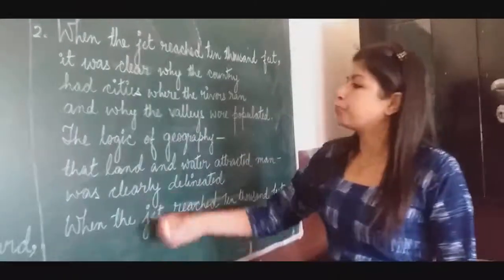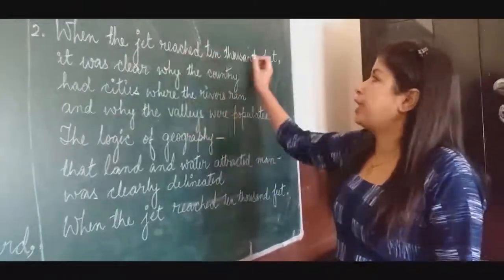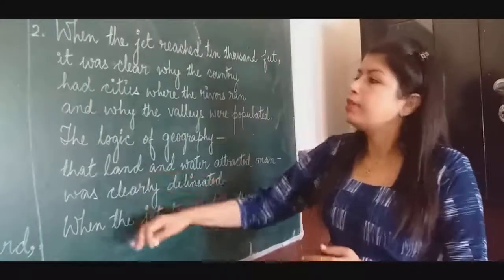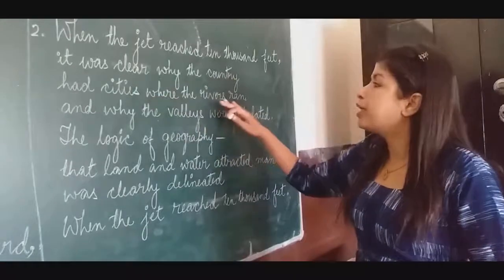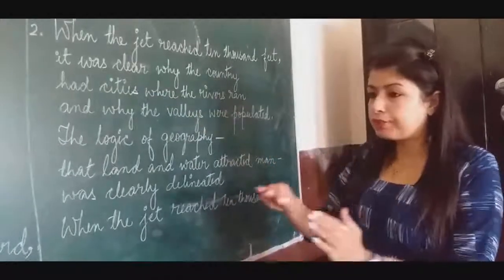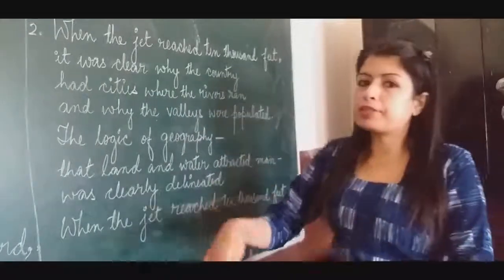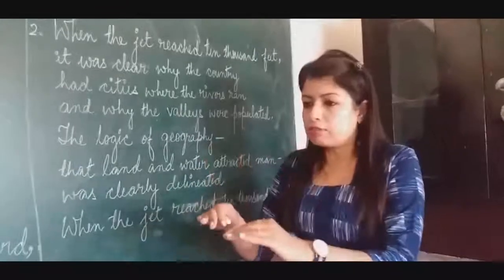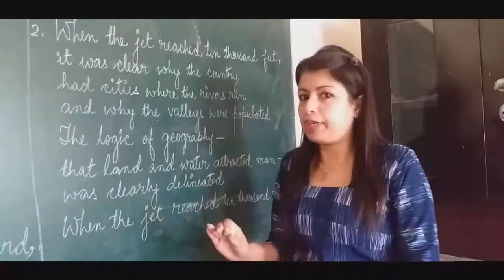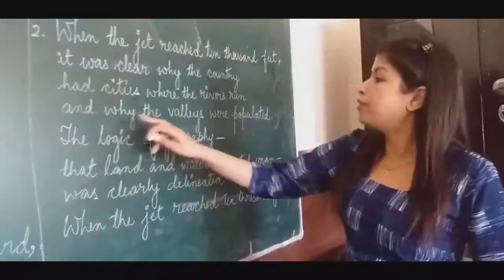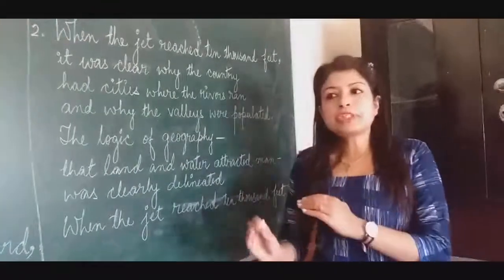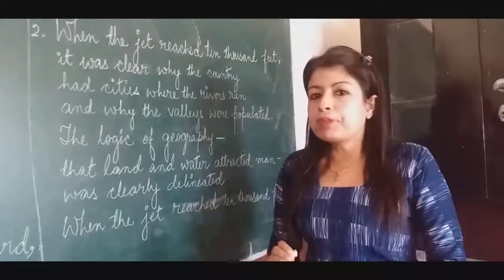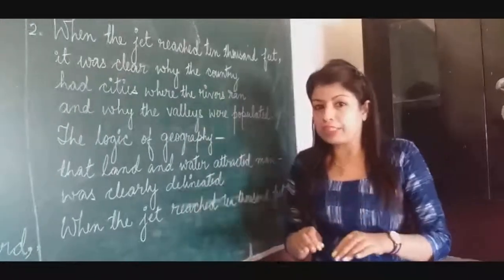Clear? So, when the jet reached 10,000 feet above the sea level, it was clear why the country had cities where the rivers ran. That means where the river ran, the people migrated and established themselves in that area. And why the valleys were populated? The poet came to know that people live in the valleys.